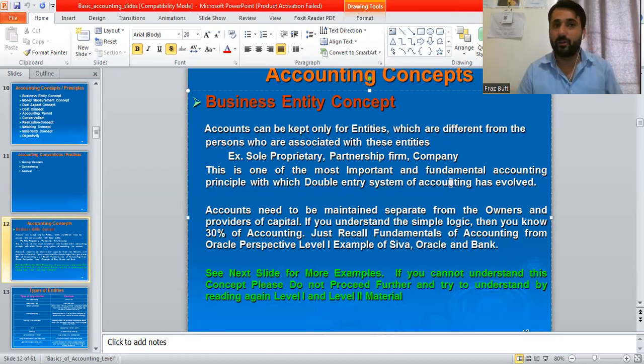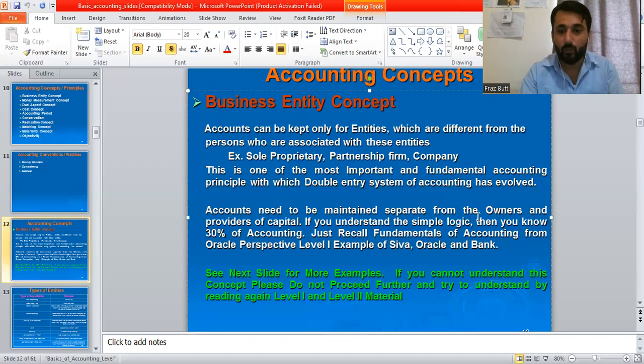Because in general, the books of account, from the general journal to the ledger to the trial balance, are all maintained separate from the owner. The owner is there, but the owner does not say, for example, purchase raw material for 1 million. He will make a debit entry of the raw material and a credit entry of the cash. So these two entities are different from the owner. Business records them in this way. Therefore, the business is separate from the owner.